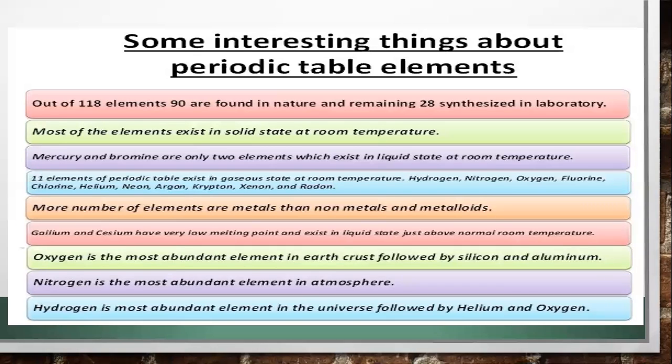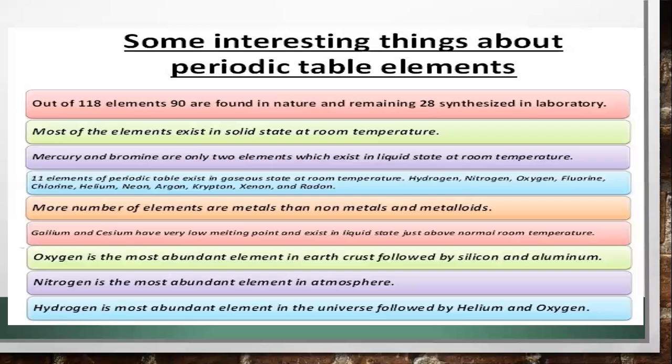Oxygen is the most abundant element in the earth's crust, followed by silicon and aluminum. So out of these 118 elements, which element is the most abundant in the earth's crust? That is oxygen. And after oxygen come silicon and aluminum. We are talking about the earth's crust.